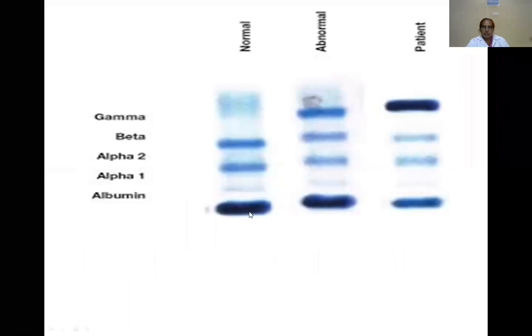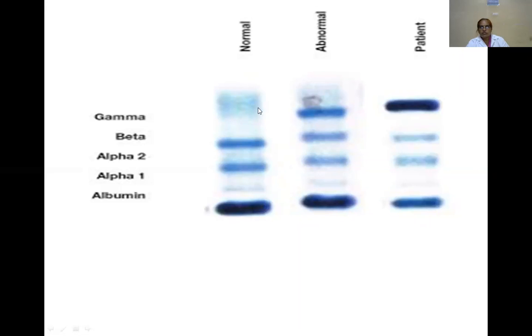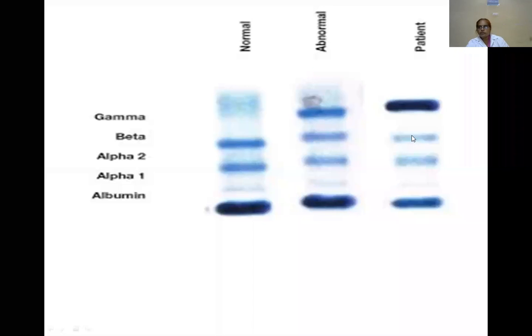In normal plasma, this is the albumin, next are alpha 1, alpha 2 and beta, and then the gamma band. There is no gamma band in normal people. But in multiple myeloma patients, with albumin, alpha 1, alpha 2, beta and gamma, the gamma band is replaced with the M band.